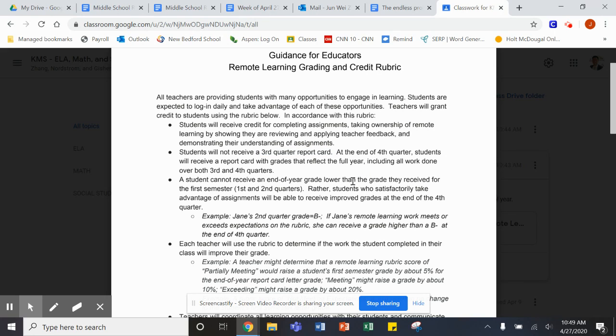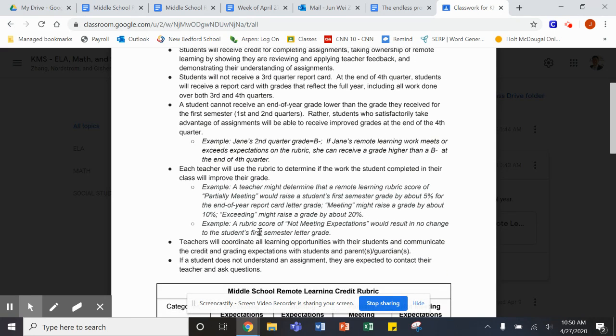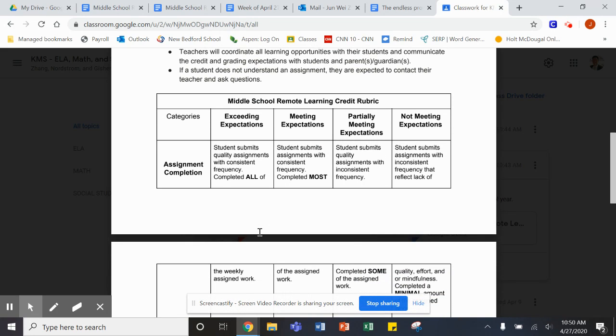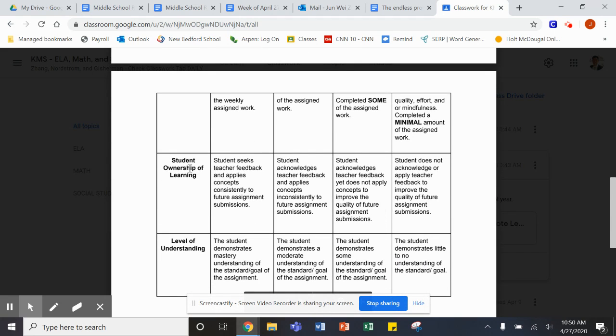For the first two quarters, your grades will be averaged together. So let's take this example that they put here. Jane at the end of second quarter had a B minus, and so she could receive a higher grade than a B minus at the end of fourth quarter, depending on how much work she does over the course of the remote learning cycle. So if you scroll down, you'll see the rubric separates into three categories: one for assignment completion, one for student ownership of learning, and one for level of understanding.